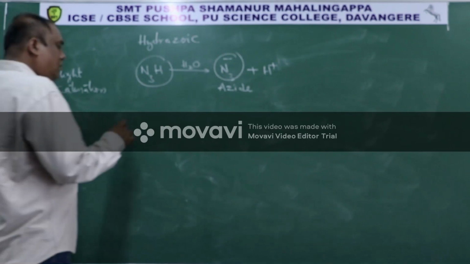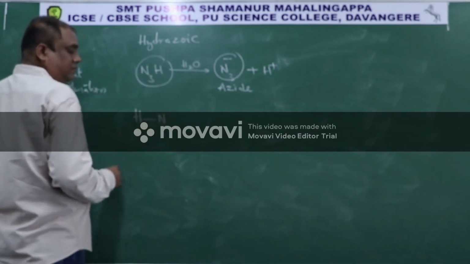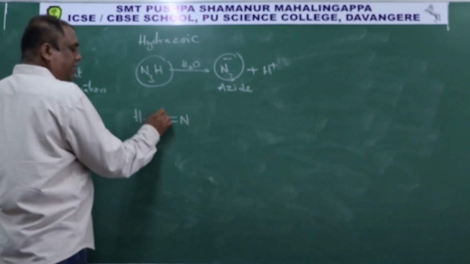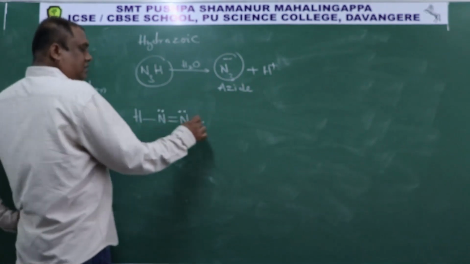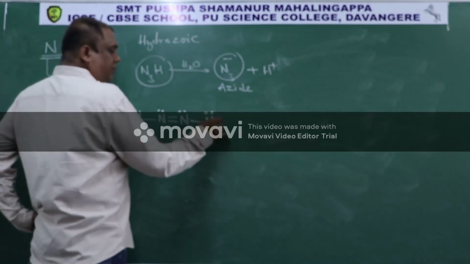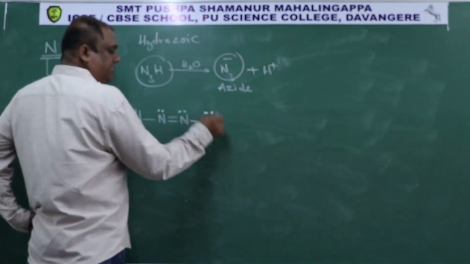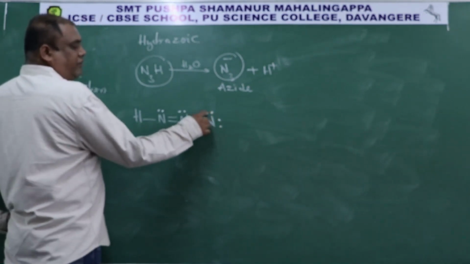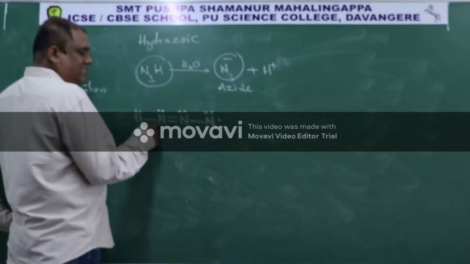How? Let us see. Take hydrogen, single bond with nitrogen, self-linkage of nitrogen with another nitrogen. This nitrogen has one lone pair. Another nitrogen has 1, 2, 3, 4, 5 electrons. But this one, counting 1, 2, 3, 4, 5, 6, is not having an octet. All the others have an octet.